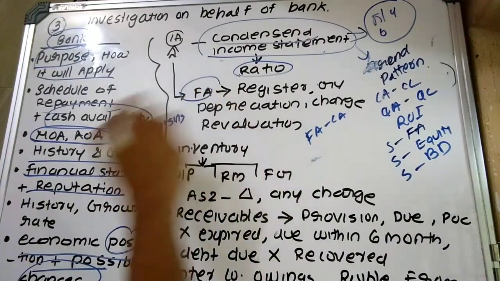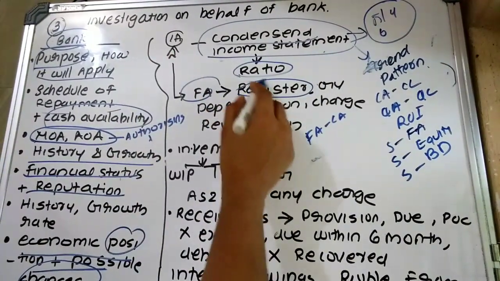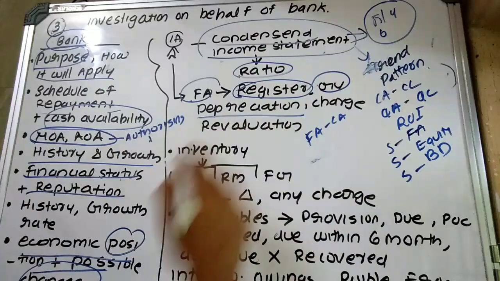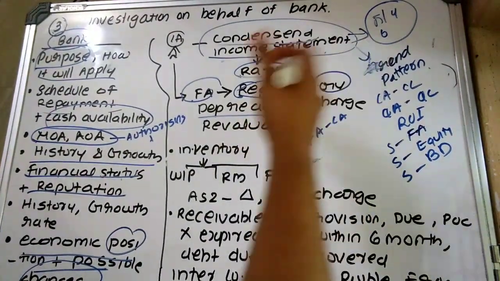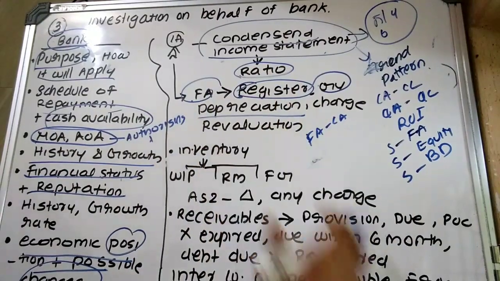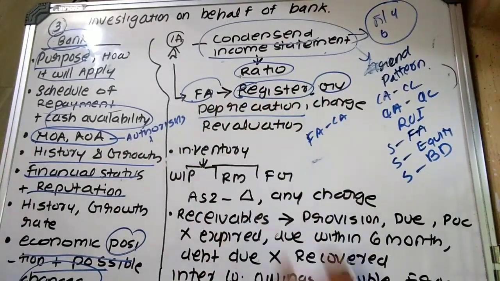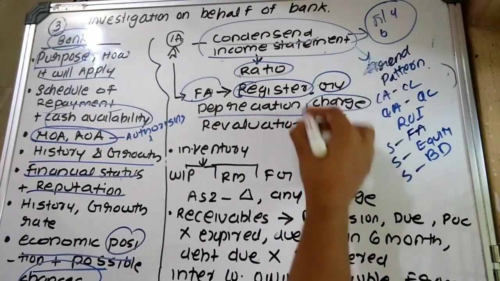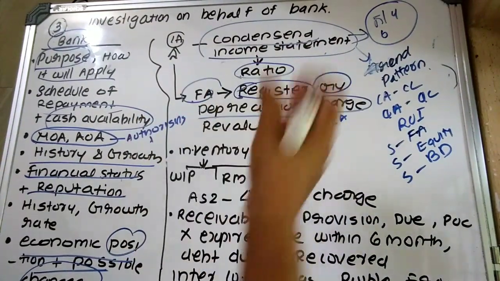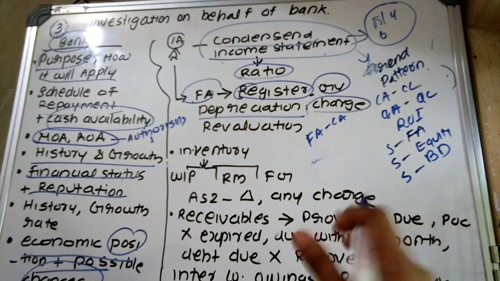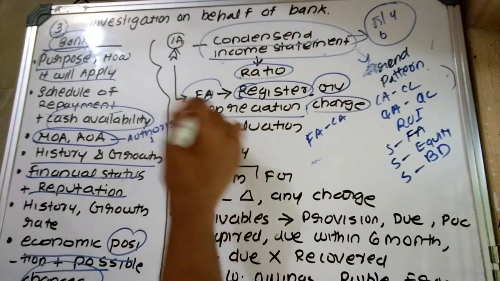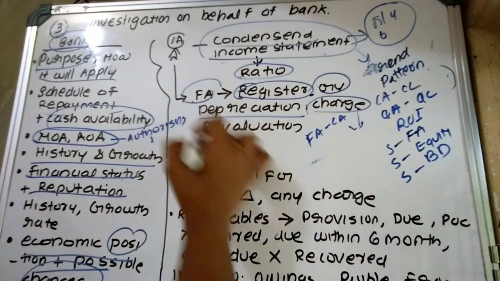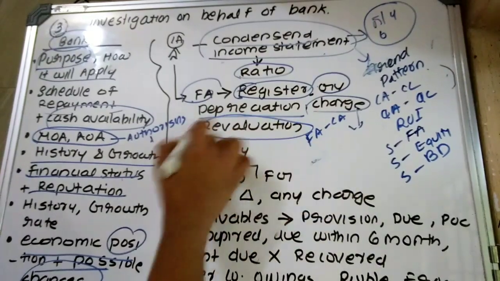Plus they should also examine fixed assets. That is, the investigating accountant shall examine the register for the purpose of obtaining an understanding with respect to the gross value of fixed assets plus depreciation, the total depreciation provided, and whether they are providing depreciation correctly, or because of charging over-depreciation it is reducing the profit, or whether they are providing a low rate of depreciation. Plus determine whether there exists any fixed asset against which they had taken any loan, that is, whether this fixed asset is secured against any loan, whether any charge is existing on that fixed asset, or whether it is mortgaged, and chances of revaluation.